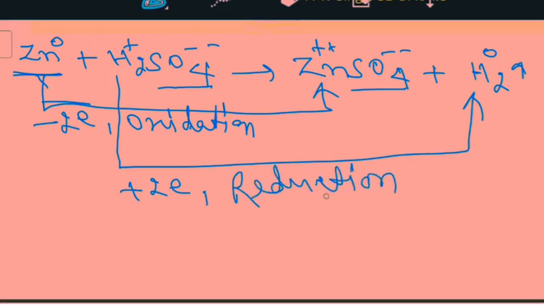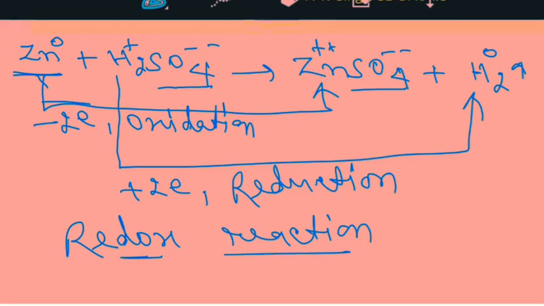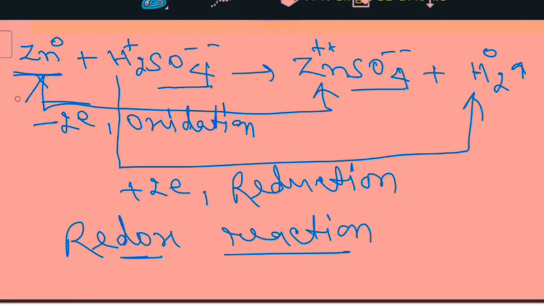As you have read, if oxidation and reduction both take place simultaneously, then that is called what? Redox reaction. So in an electrochemical cell, a redox reaction takes place, and zinc here is used as reducing agent, and hydrogen, means sulfuric acid, acts as oxidizing agent. So one is the reducing agent, the other is the oxidizing agent.